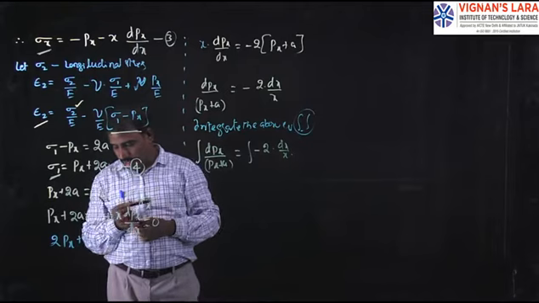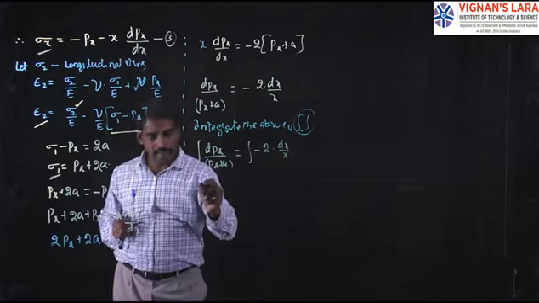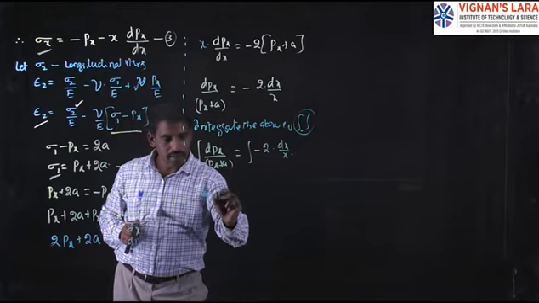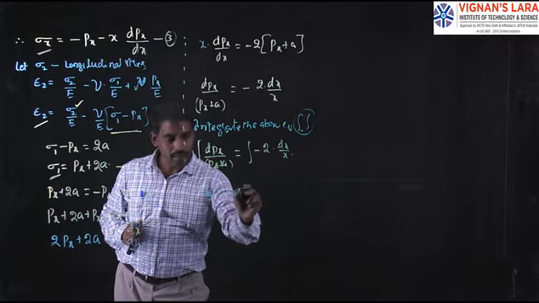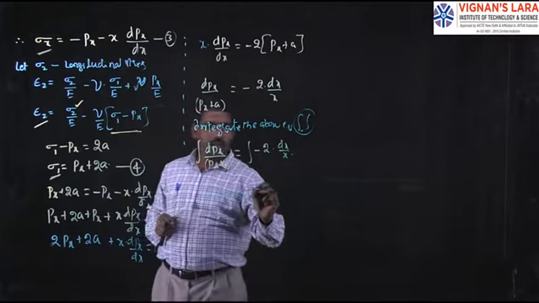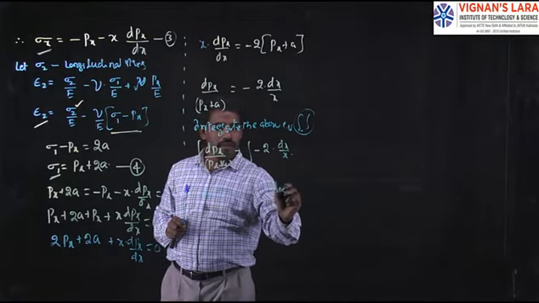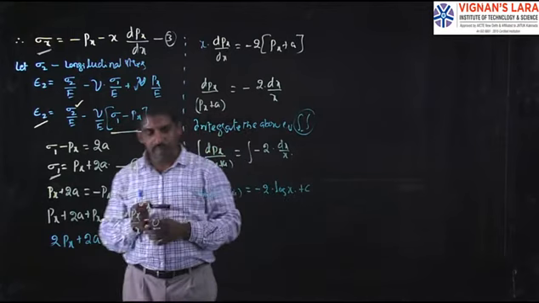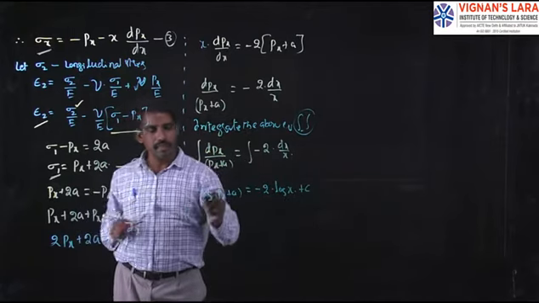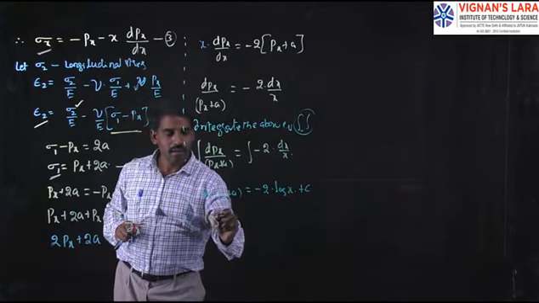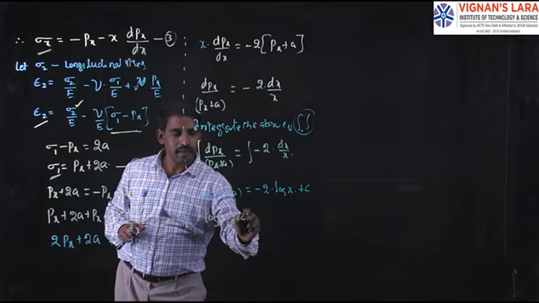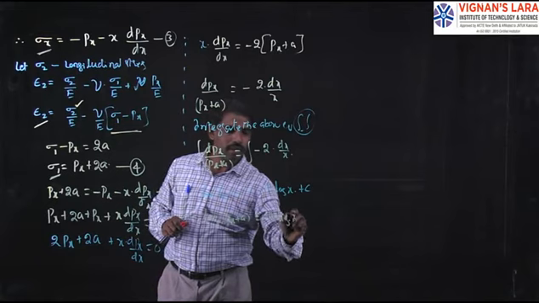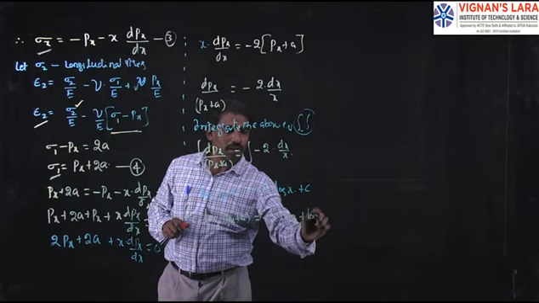Finally it becomes log of (px plus a) equals minus 2 into log of x plus a constant of integration. The constant of integration is written as log b.